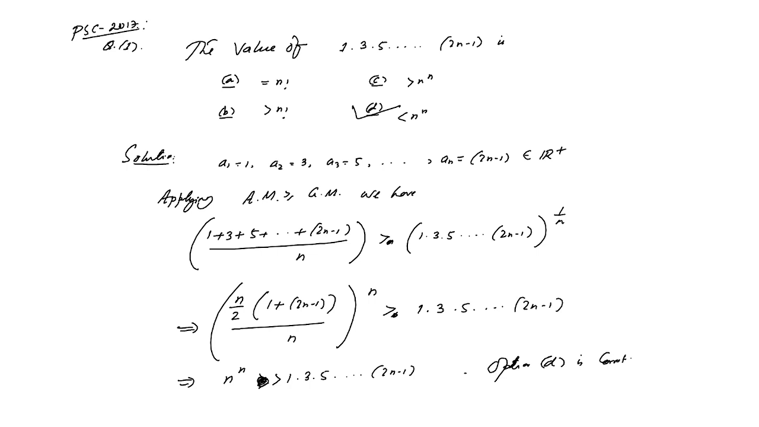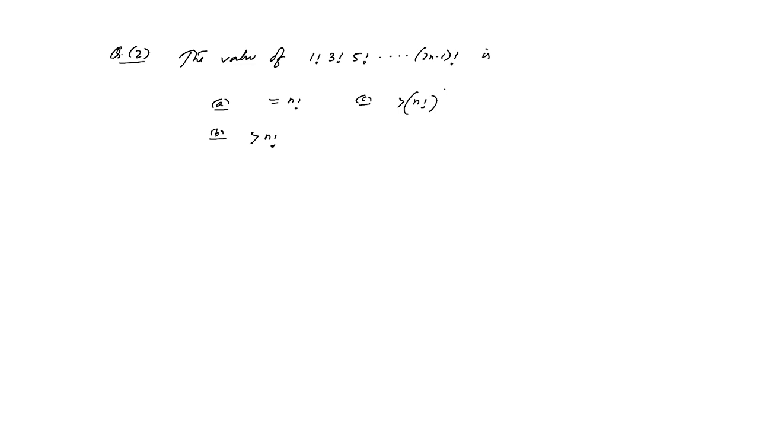Similarly, in a similar way, here is another kind of question. The question is: the value of 1 factorial, 3 factorial, 5 factorial, multiplied up to 2n minus 1 factorial is: option A, equal to n factorial; option B, greater than n factorial; option C, greater than n factorial to the power n; and option D, less than n factorial to the power n.